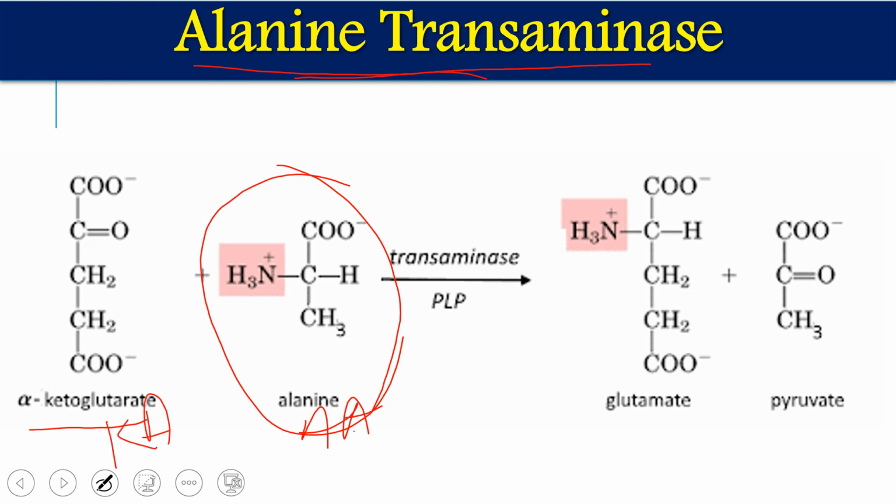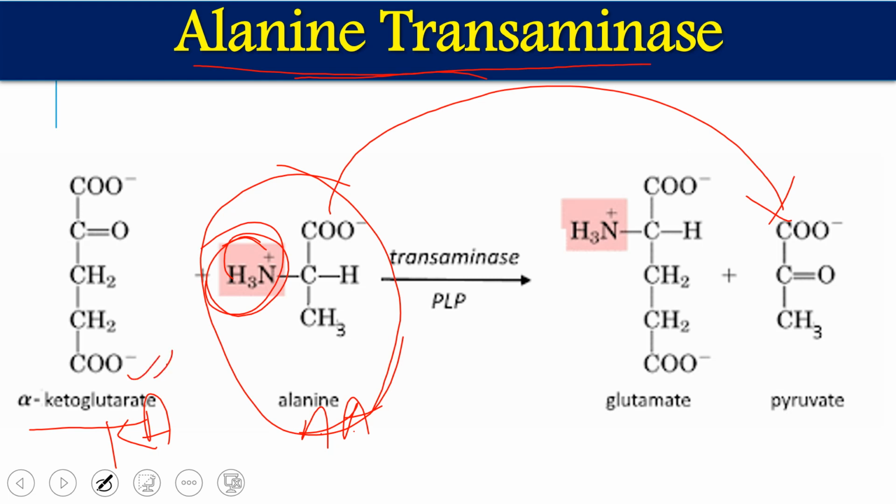This amino acid releases its amino group and is converted into pyruvate, its corresponding keto acid. This amino group will be taken by the keto acid alpha ketoglutarate, and ultimately it is converted into glutamate. As I have told you, the ultimate amino group acceptor is glutamate.